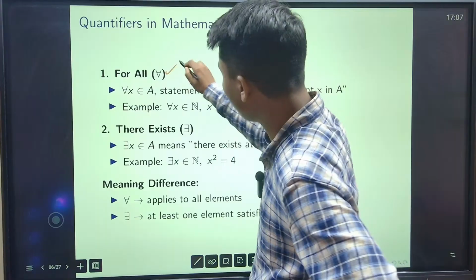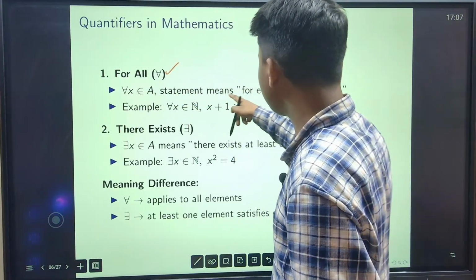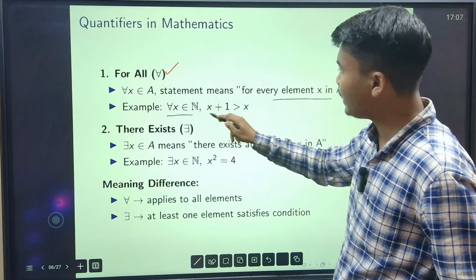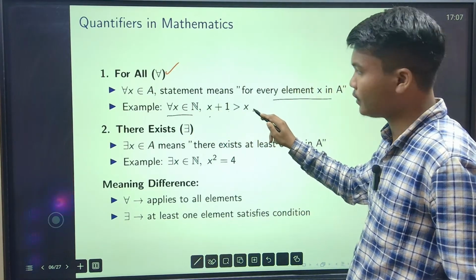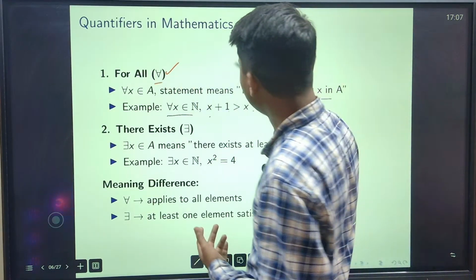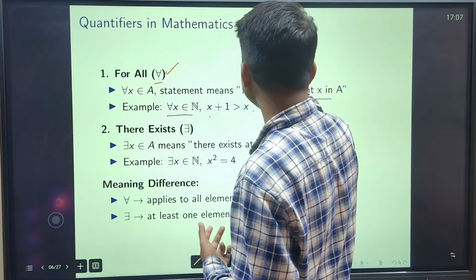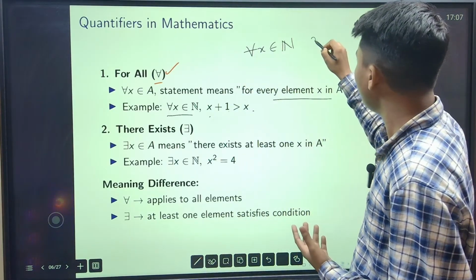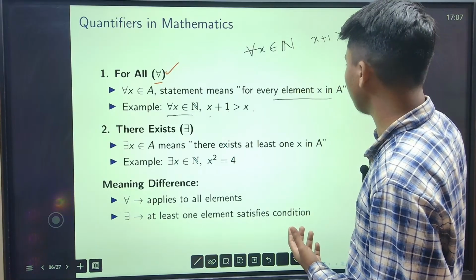So this symbol is called for all x inside S. It means for every element x in the set. For example, for all x inside N, x plus 1 is greater than x. That means what is the use of this for all? So I can write: for all x in the set N, that means for every natural number, x plus 1 is greater than x.